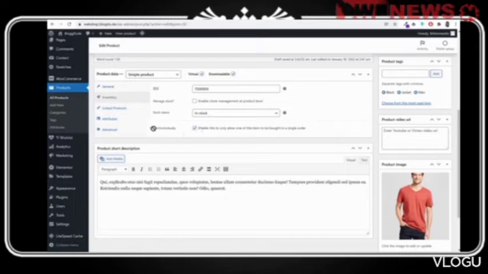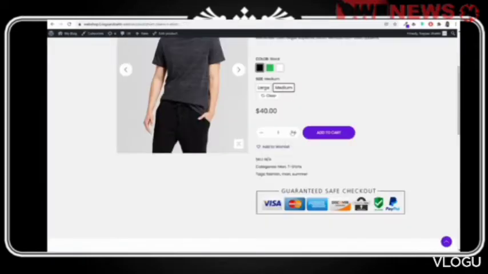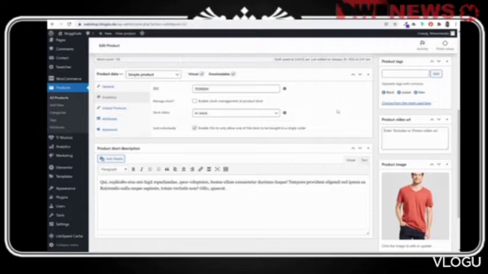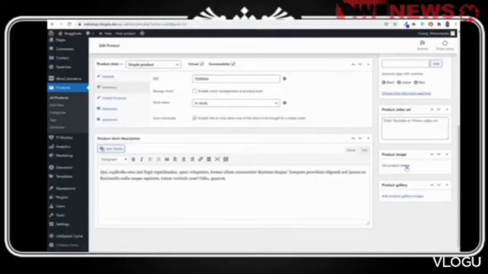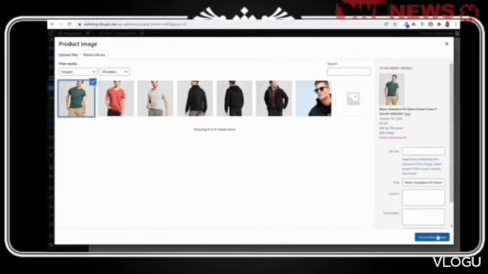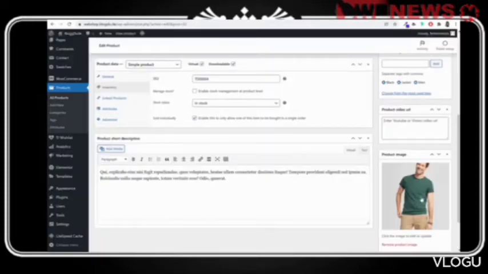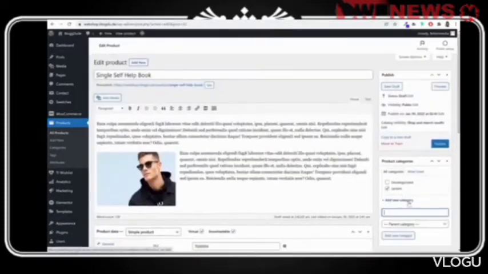So make sure sold individually is selected so that this increase decrease quantity is disabled, and rest everything is same. I just want to change the image. Maybe let me upload this image. Obviously you'll upload the book image, but I just wanted to show you that this is how it is done.